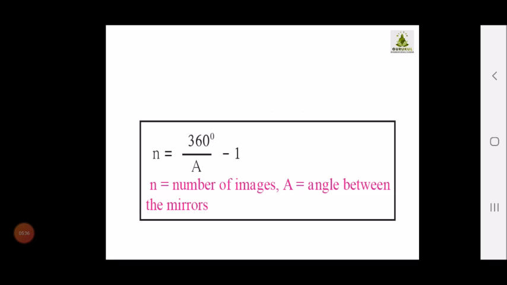Now, children, if I want to find out how many images are formed, especially when we go to malls and trial rooms, we are able to see a large number of images. How is it calculated? There is a formula. Here n means the number of images and a means the angle between the mirrors. The number of images is equal to 360 divided by the angle between the mirrors, minus 1. This gives you the formula for the number of images.